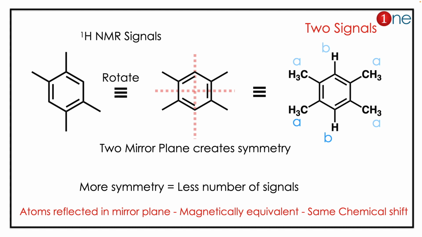The concept you have to learn here is that a mirror plane creates symmetry. The atoms related by the mirror plane will be magnetically equivalent and will have the same chemical shift. So the more the symmetry, the lesser the number of signals. So the given compound produces only two signals.